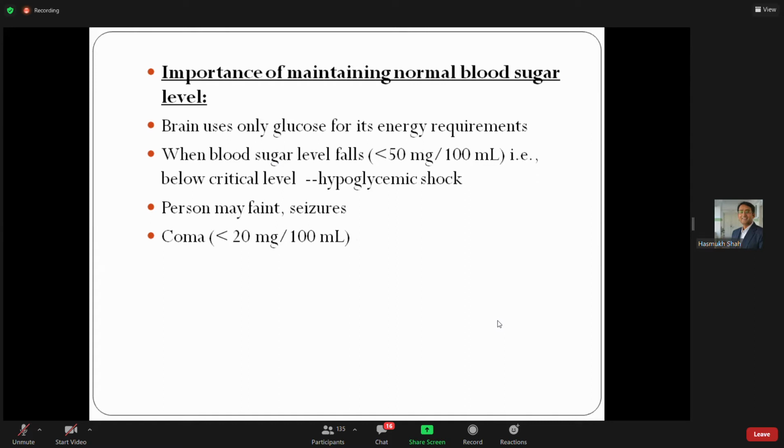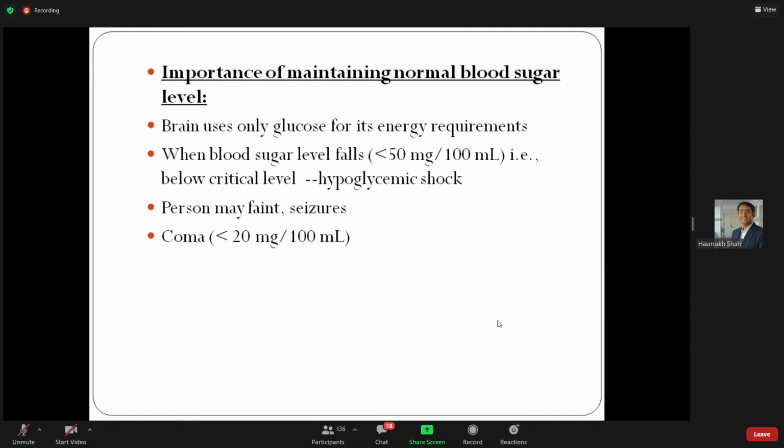When blood glucose level falls below 50 milligram, the critical level, hypoglycemia occurs, and there are chances of hypoglycemic shock. The person may faint, seizures develop, and if glucose level goes below 20 milligram, there are chances of coma. That's why, for the proper functioning of our brain, we need a continuous supply of glucose.